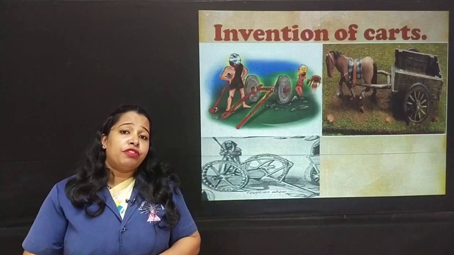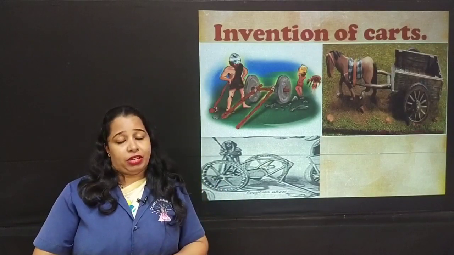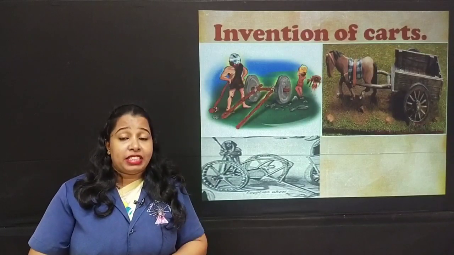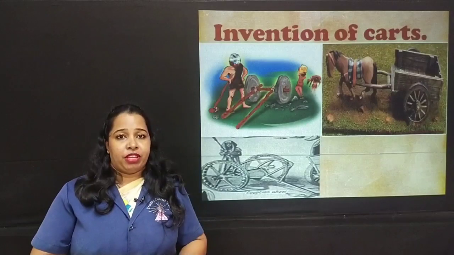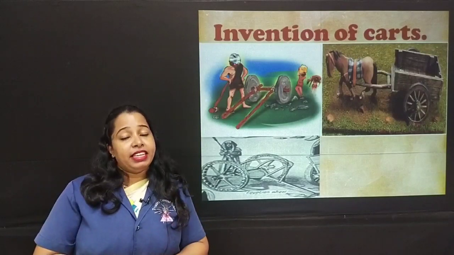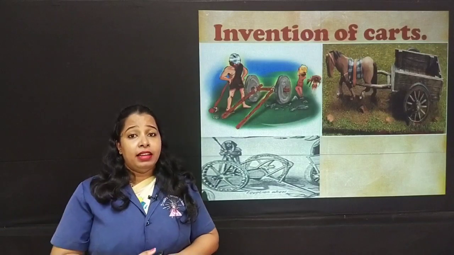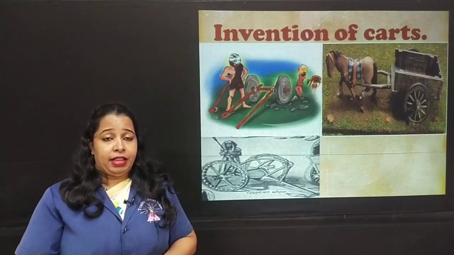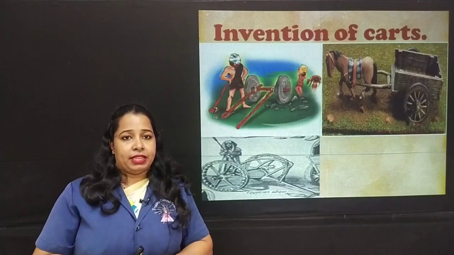Why did man move from one place to another? Why did he realize the need to move from one place to another? Initially, we know that man was dependent on the food that was provided by the nature. What was freely available in the nature? Maybe fruits, vegetables. Gradually, he started hunting the animals and eat. Then, he gradually started growing crops.